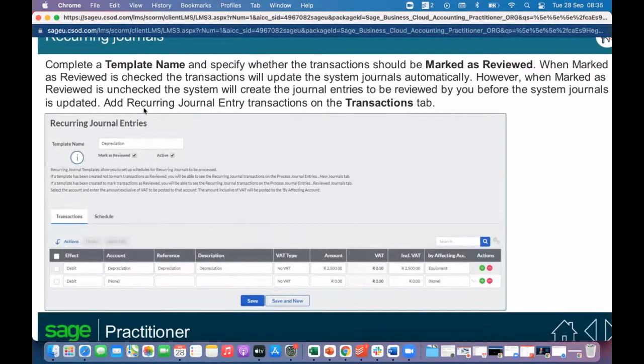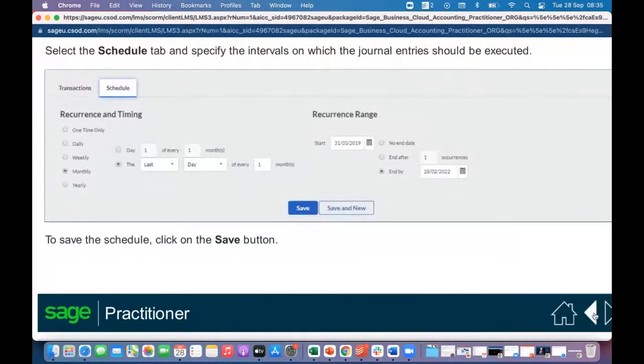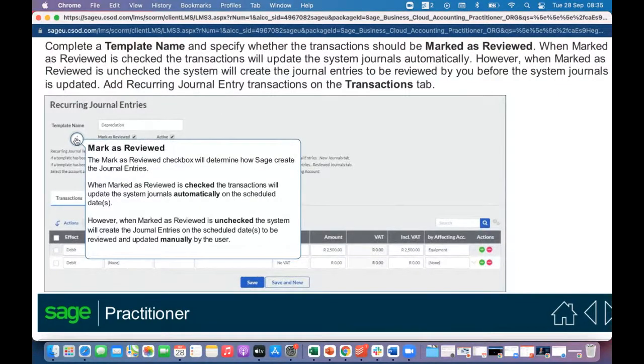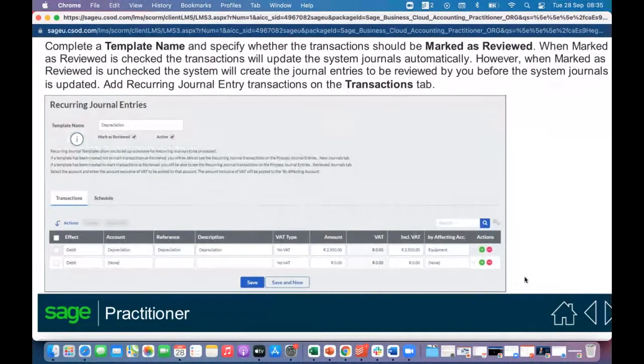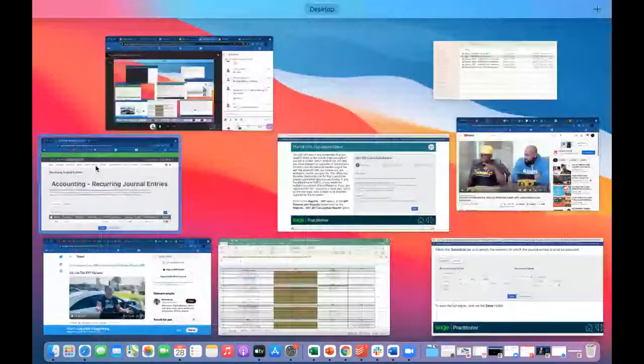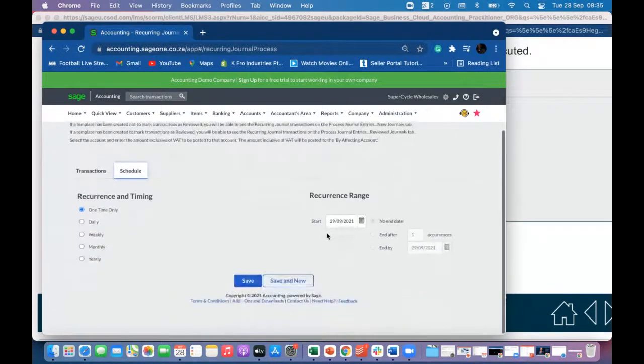Then add recurring journal entry transactions on the transaction tab, which is here. Then schedule. Let's see what schedule is all about. Before we go there, let's click on this. Oh, it's just repeating what we were saying earlier. So this is what the schedule screen will look like. We've entered the description, then we click on schedule, and there you have it.